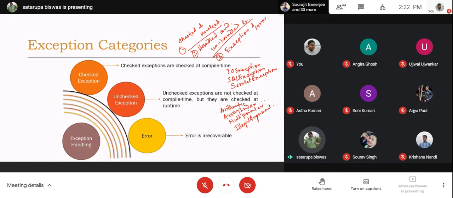And error is irrecoverable. That means it is up to the operating system how to handle it. The user program doesn't have any way to handle this kind of problem. Under this, it will come to Stack Overflow. Okay, so these are the different categories of exceptional situations that your user program may encounter.